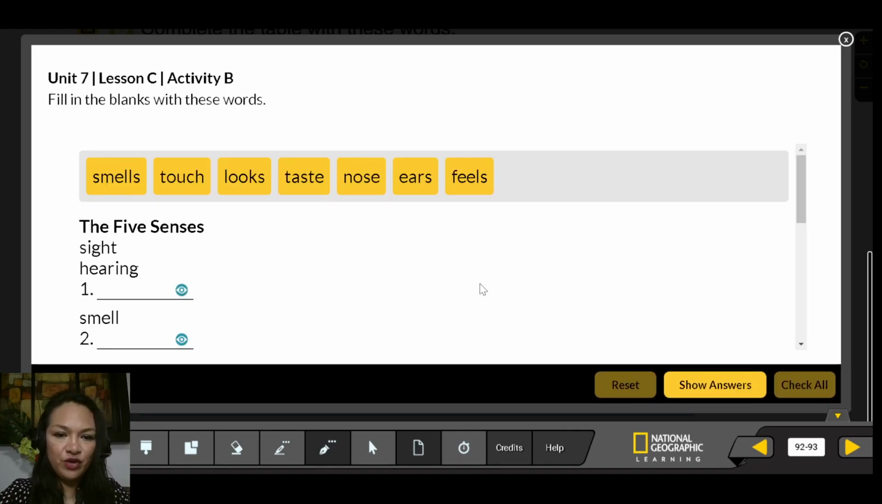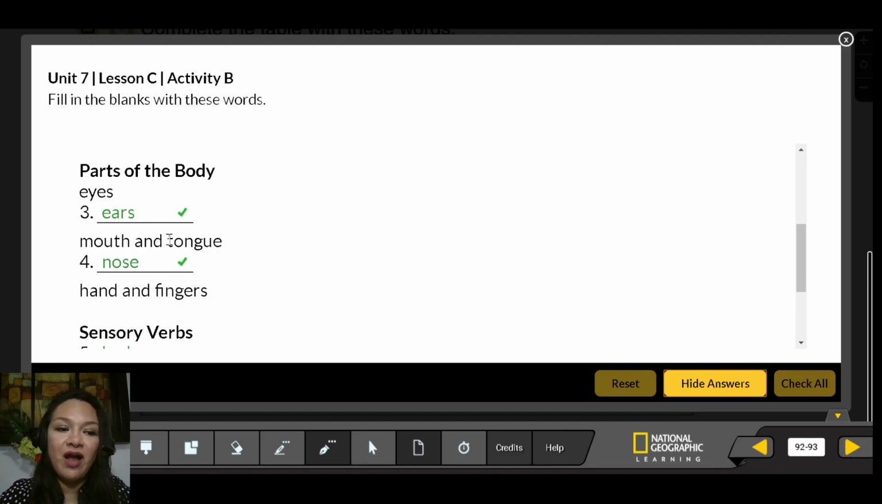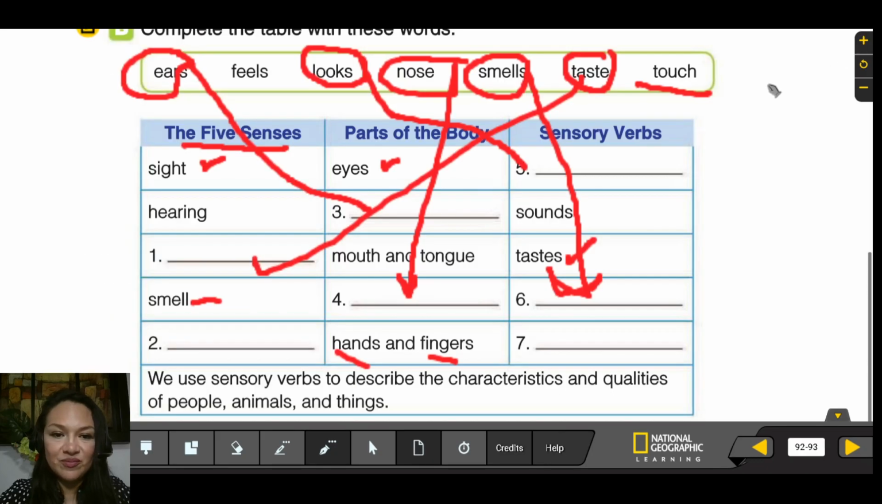Okay, let's review and check the five senses. So the sense is the sight, and we do it with our eyes. And the verb would be used, and so forth. So go ahead and check that for me, please. You can pause the video if you want to.